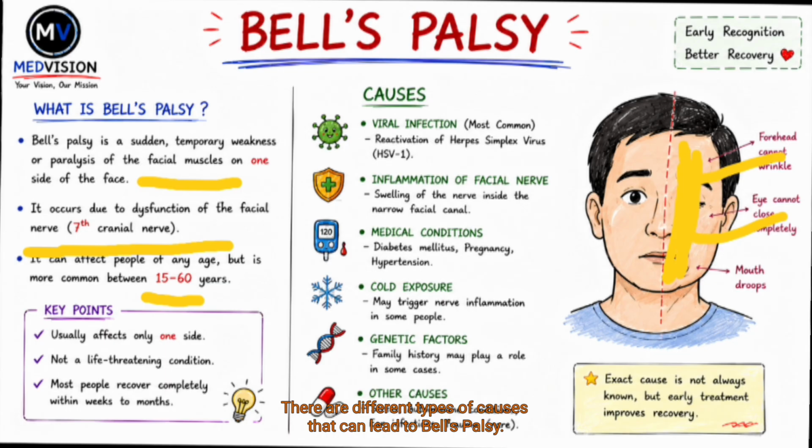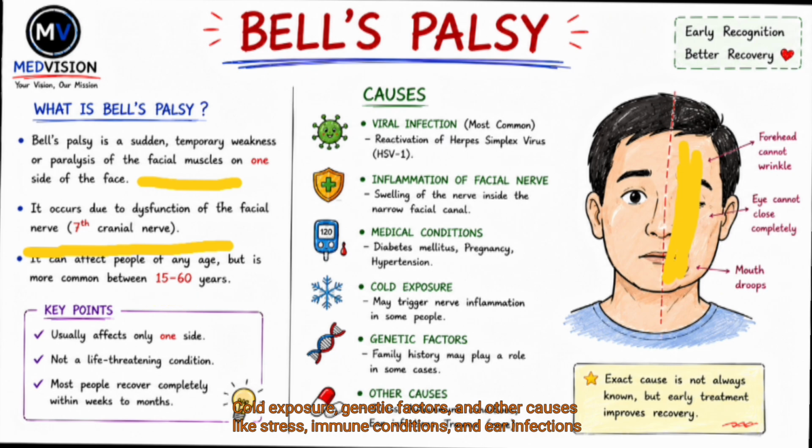There are different causes of Bell's palsy. Most common is viral infection. Second is inflammation of the facial nerve. Medical conditions like diabetes mellitus, pregnancy or hypertension, cold exposure, genetic factors, and other causes like stress and immune conditions can contribute. Infection also matters: ear infection is most commonly seen in cases of Bell's palsy, and rarely trauma is also a cause of Bell's palsy.